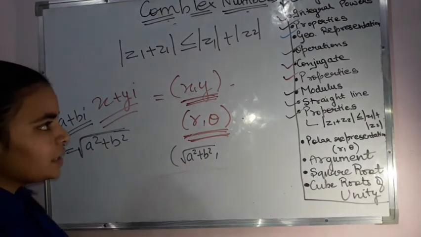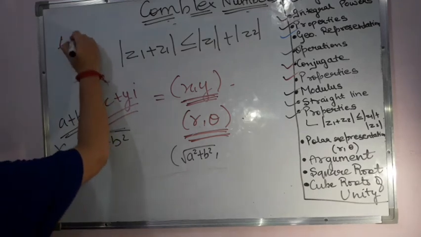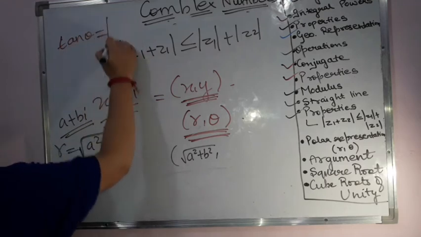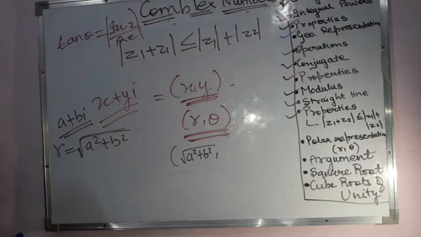We know that tan theta is equal to the slope. With the Argand plane, whenever I have tan theta, it is equal to the imaginary part upon the real part. From here I can get the value of theta: theta is equal to tan inverse of the imaginary part upon the real part.